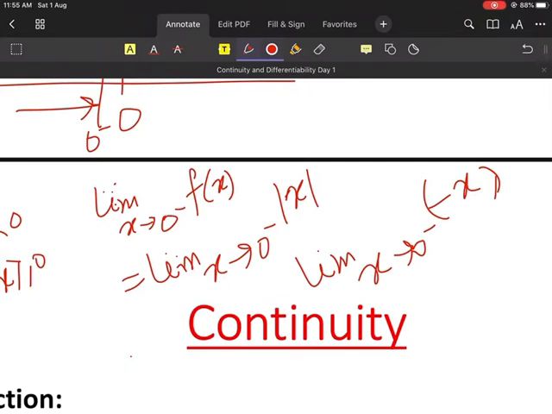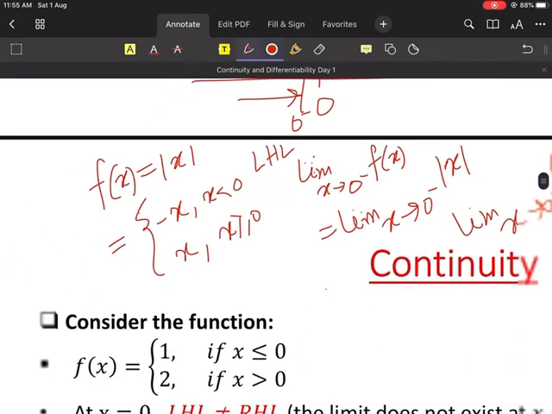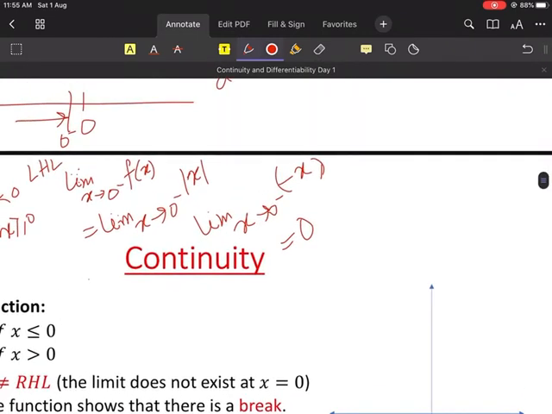Understood? Now directly you put 0 in place of x. Tell me what you get. So the left hand limit is 0. So what I got is the value of LHL, LHL is equal to 0. Now let us find RHL.